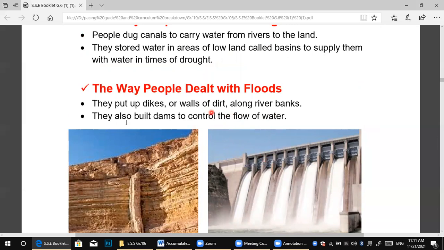They also built dams to control the flow of water.